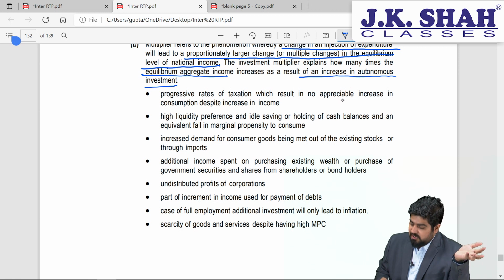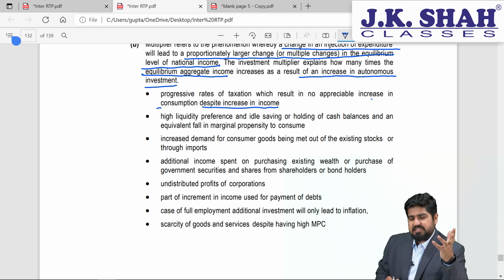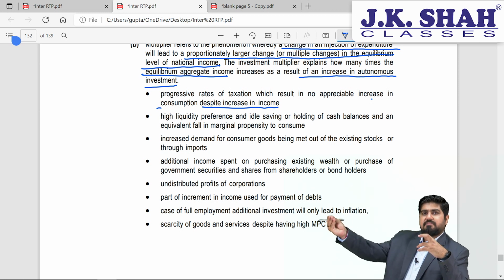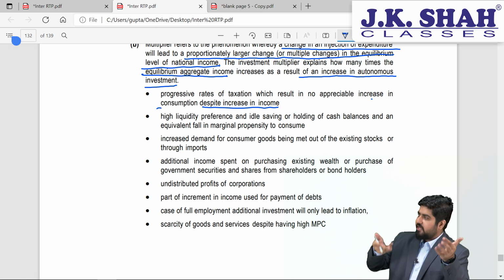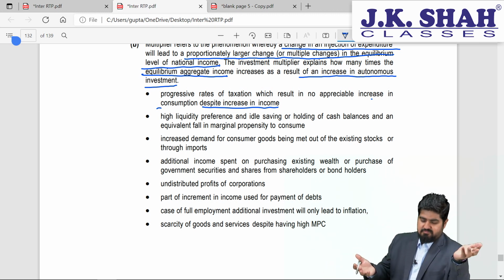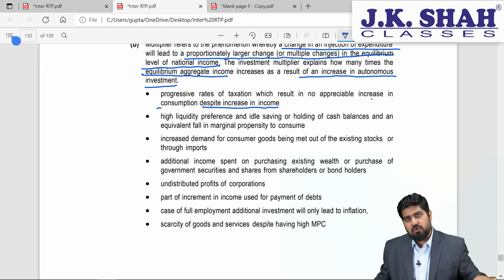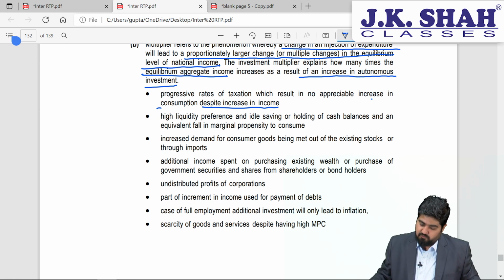So it will result in no appreciable increase in consumption despite an increase in income. Because even if the income is increased, government will take away most of it and you are left with little, only that you will keep for yourself and you will not put it in the market. So it has no effect on the national income whatsoever.